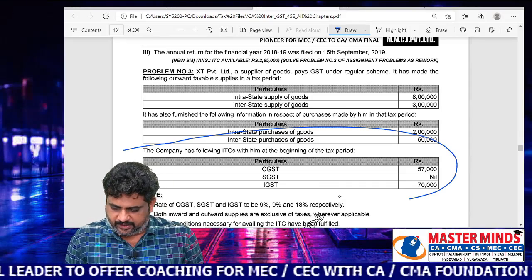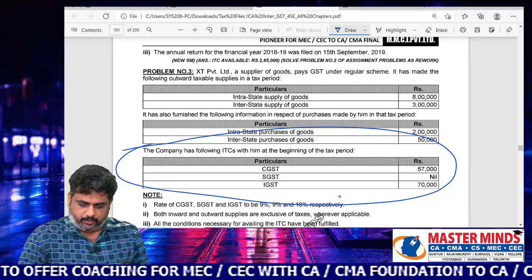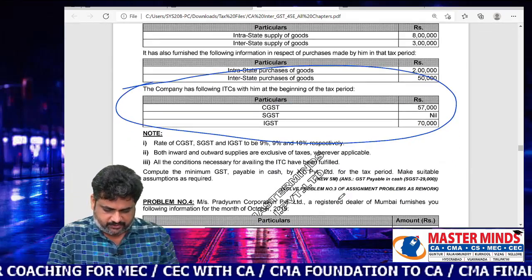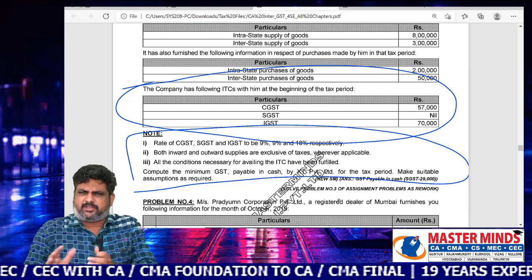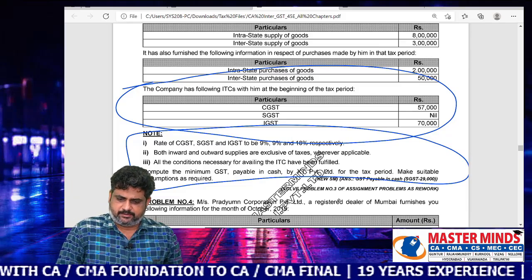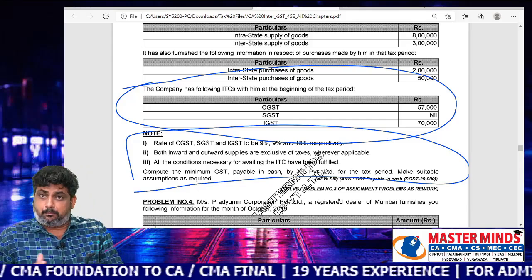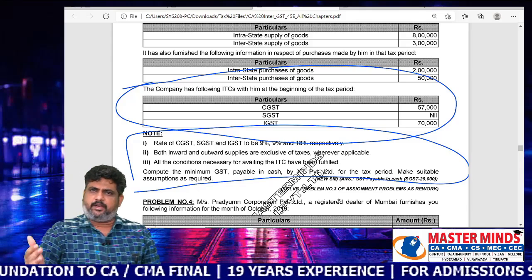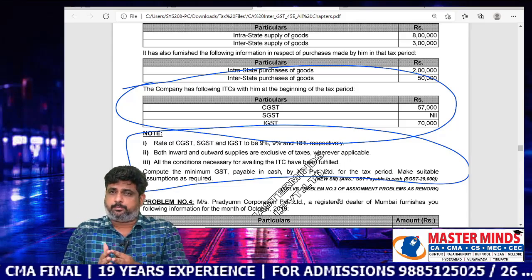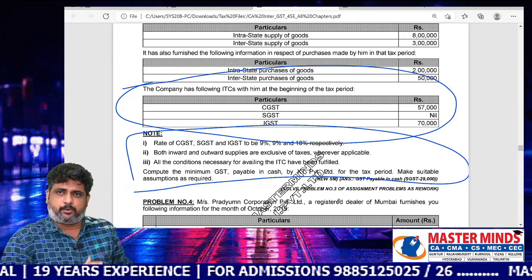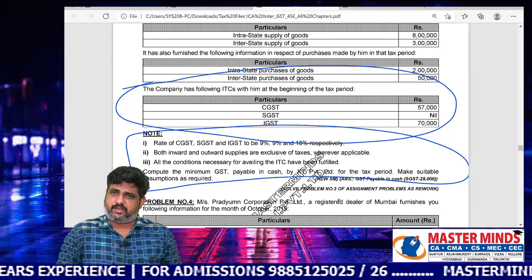See this, ITC balances are there and rates of GST are also there. It resembles not the amounts, but the model resembles problem number 1 and problem number 3. It is a mixture of these 2 problems.